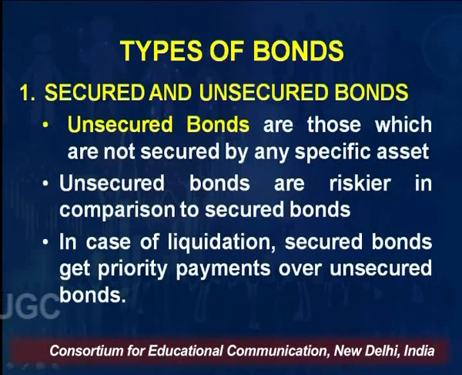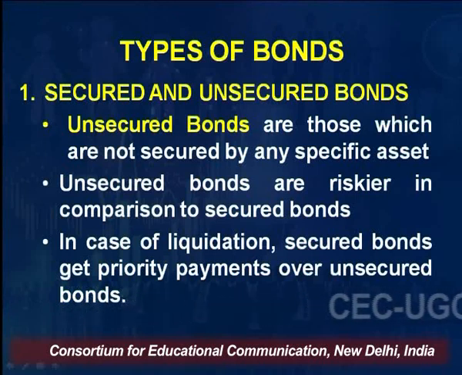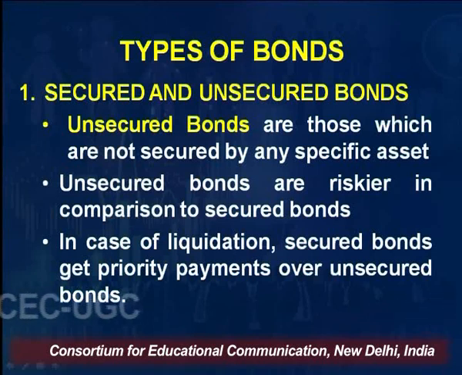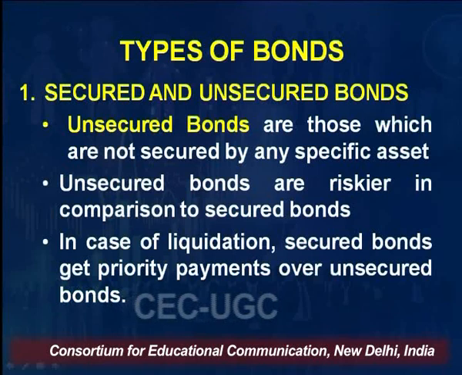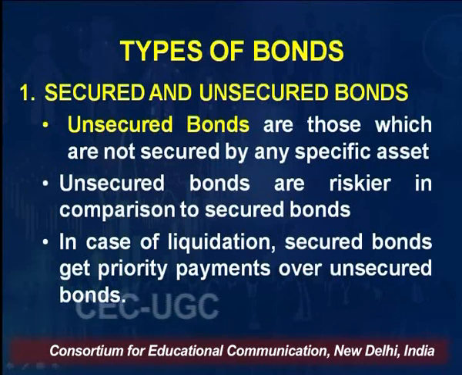On the other hand, unsecured bonds are those where no collateral is being kept. So unsecured bonds are those which are not secured by any specific assets. Unsecured bonds are riskier compared to the secured bonds, because suppose a company is making continuous losses, and because of the accumulated losses, the company is not able to pay the principal amount or interest amount.